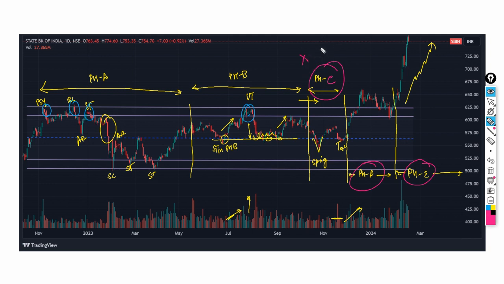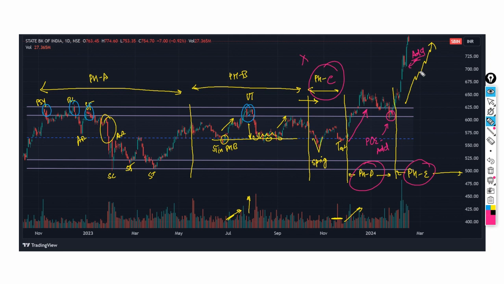But in phase D, while we are within our upswing, this is the place where we as traders should build our positions. Observe if we are going to get a backup action. This is the place where you should initiate your trades, or even add to your existing positions. Here you can add, then you can again start to build your positions in phase E, and so on and so forth. And yes, this is the result.